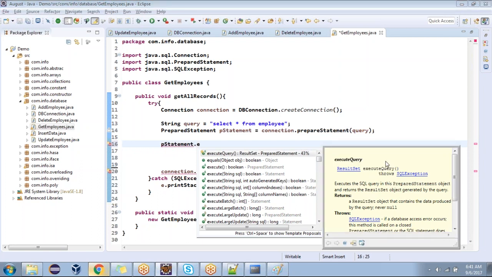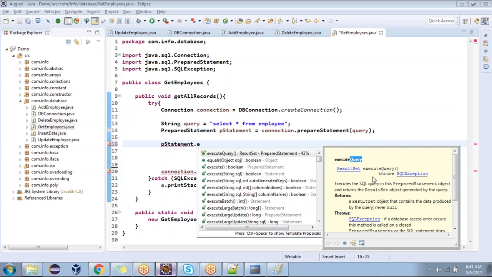When you are inserting, when you are updating, when you are deleting, execute update. Am I clear now? Okay. When you are inserting, updating, deleting, execute update. Ajay, you are there? Yes, sir. Now this time, what are we going to use?